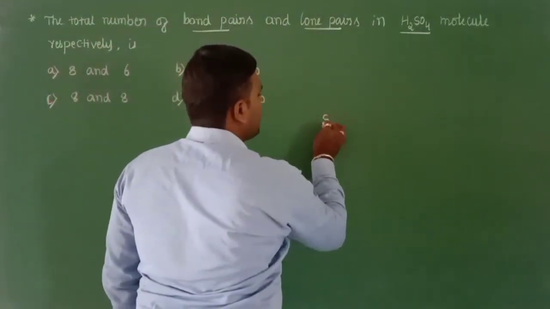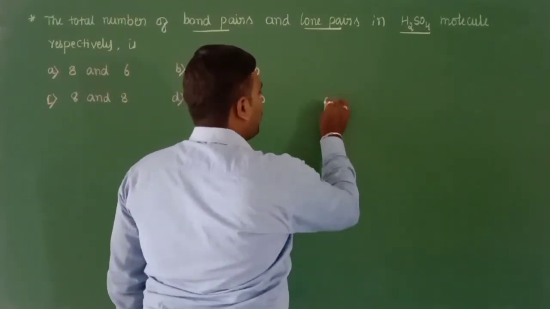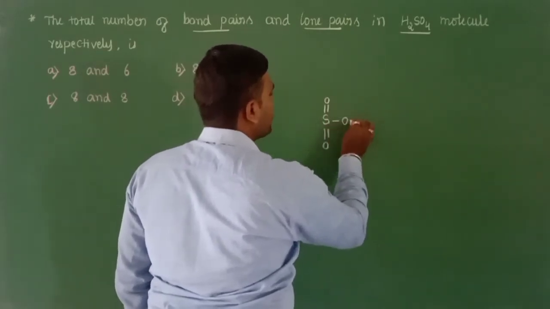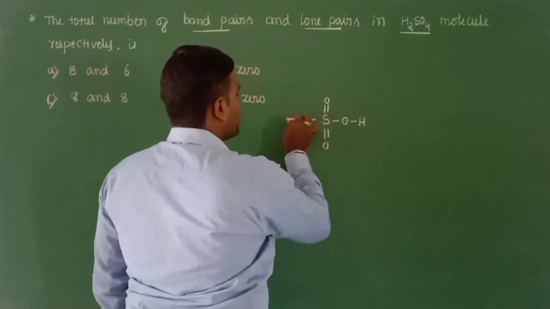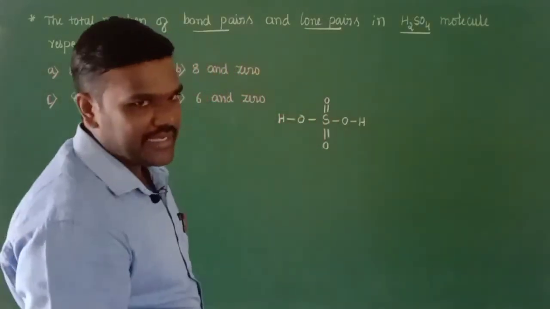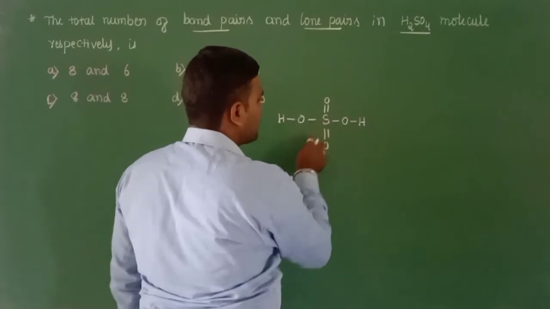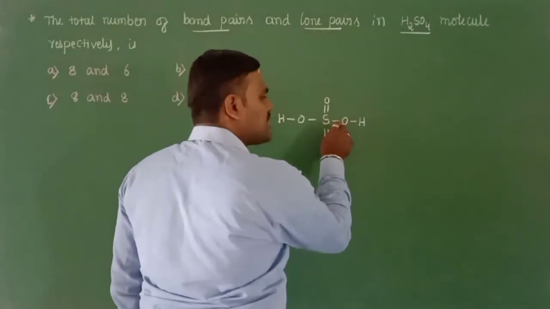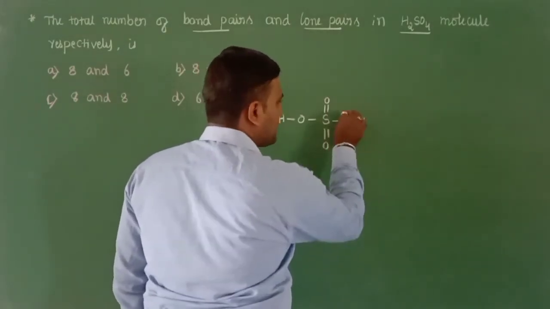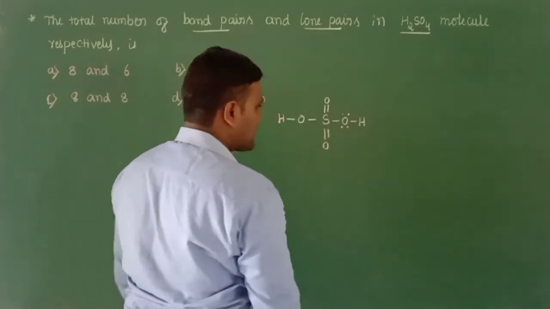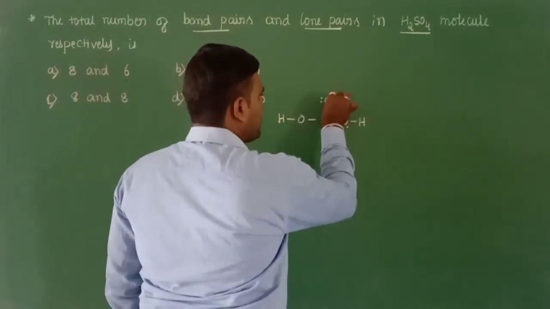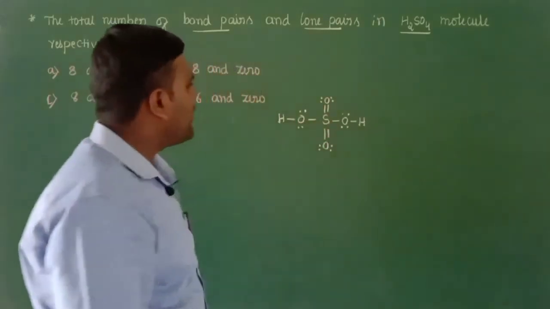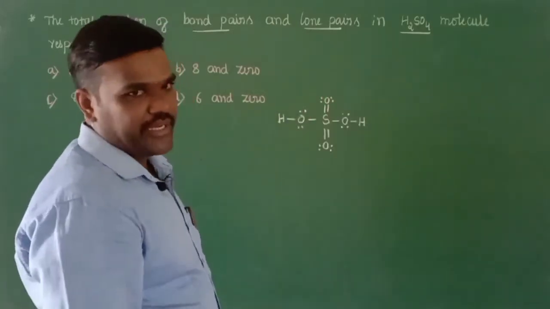In case of sulfuric acid, sulfur will be at the center and there will be 2 oxygens bonded with pi bond, and the remaining 2 oxygens and 2 hydrogens are in the form of OH. So this is the complete structure of sulfuric acid molecule. Sulfur belongs to group number 16, all the 6 electrons are involved in bonding. Oxygen also belongs to group number 16, but only 2 electrons are involved in bonding, so it remains with 2 lone pairs. Here also the same thing. That's the complete dot structure of sulfuric acid molecule.